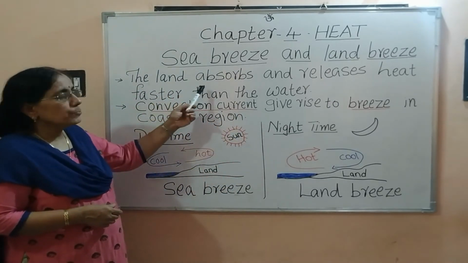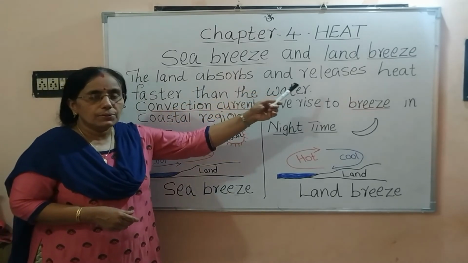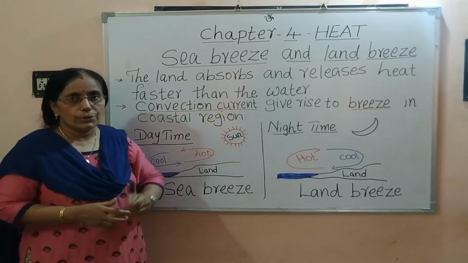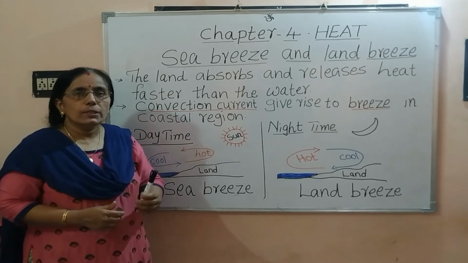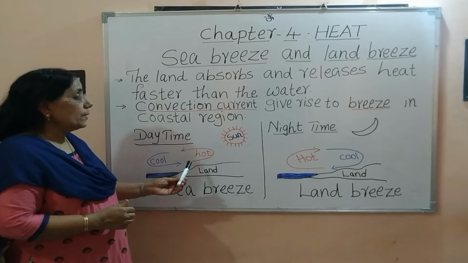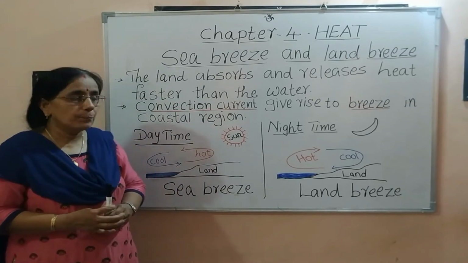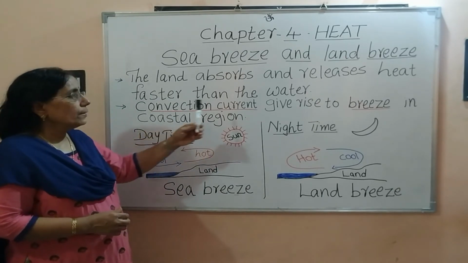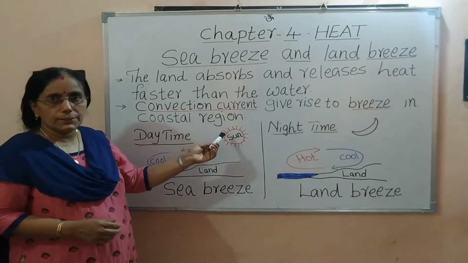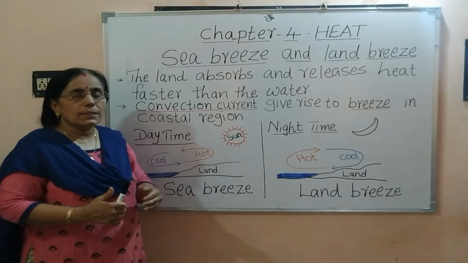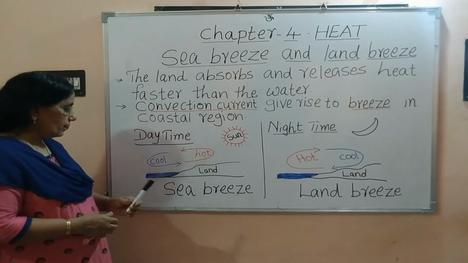The land absorbs and releases heat faster than the water. This property of land and water is actually making the sea breeze and land breeze possible. The convection current gives rise to breeze in the coastal region. Now let us see how sea breeze is formed.